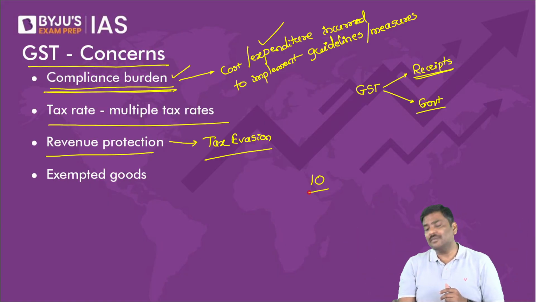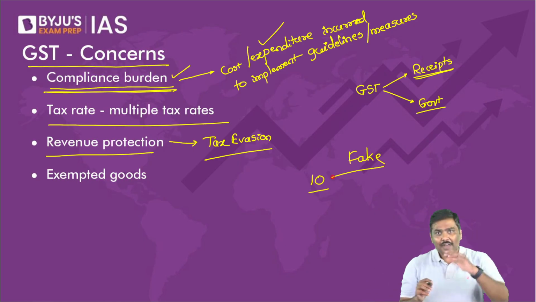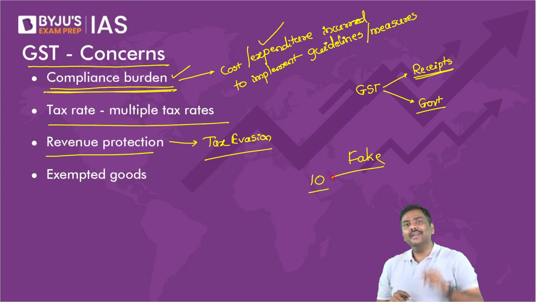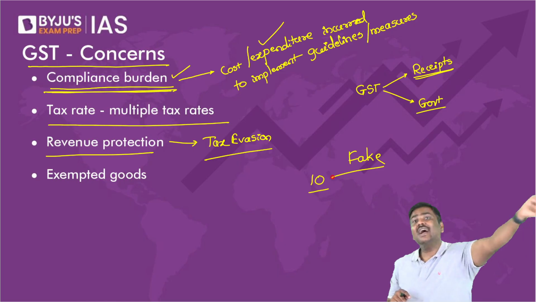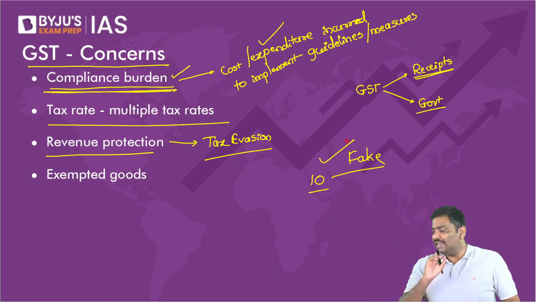This is very famous now, or infamous. People have been arrested because of this. You will take that bill, submit it to the government, and you will get the ITC from the government. But in reality, is the bill genuine? Let me know. The bill is fake.